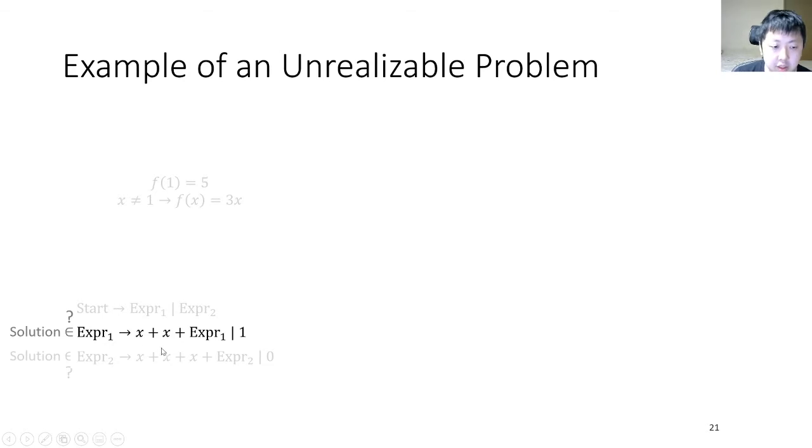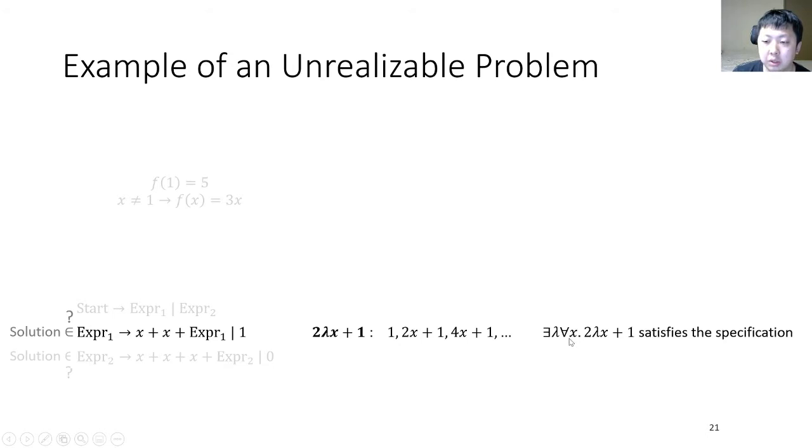You can see that EXPR1 can produce terms 1, 2x plus 1, 4x plus 1, and so on, which can be summarized as 2λx plus 1, where λ can be any natural number. So, to decide whether there is a solution in the language of EXPR1, we just need to check if there exists a λ such that for all possible inputs x, 2λx plus 1 satisfies the specification.